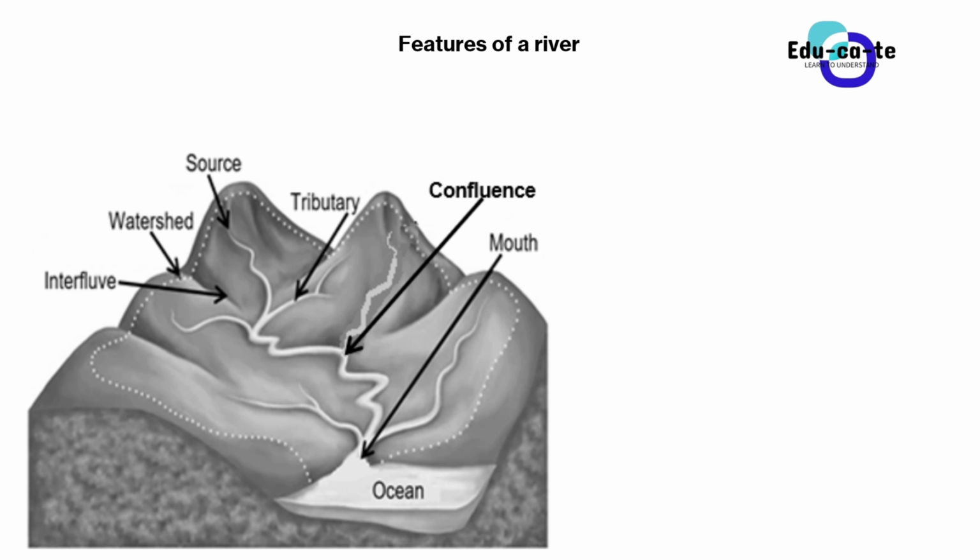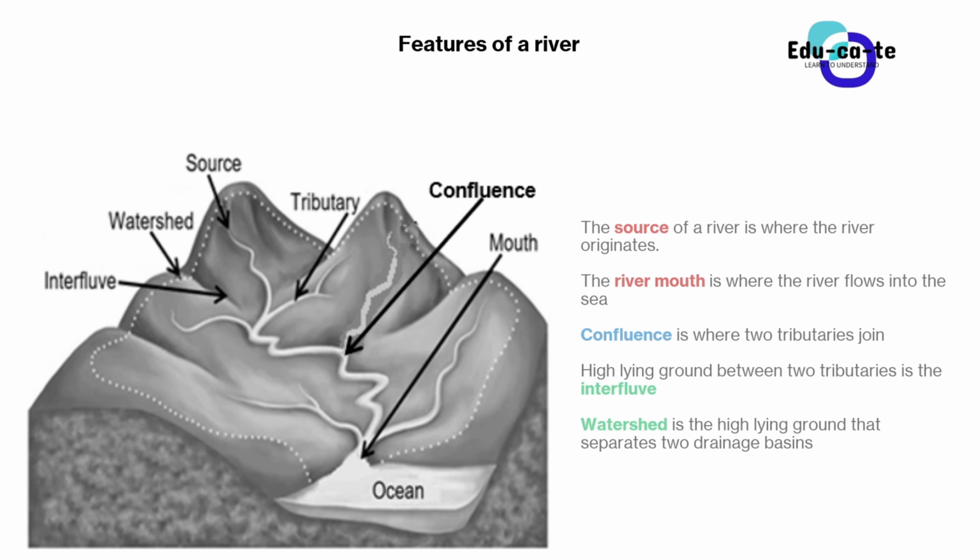There are features of a river that we can look at. We can look at the source, the mouth, and all of that. First, the source of a river is where the river originates. This is where the river begins. It is usually higher lying ground, most of the time a mountainous area, because remember that water flows from a high mountain or high lying area to a lower lying area.